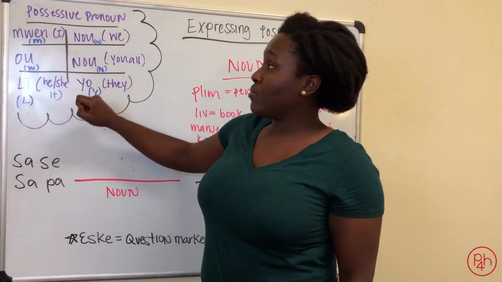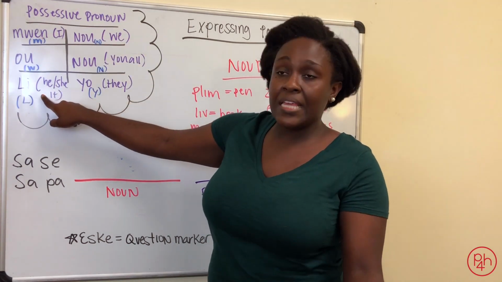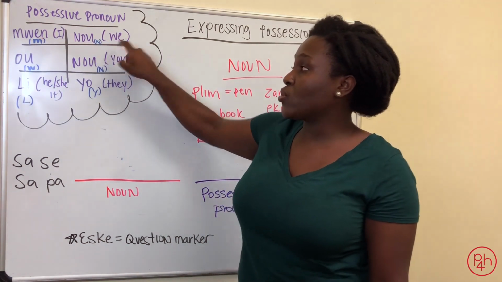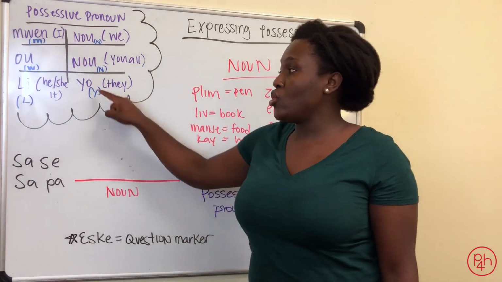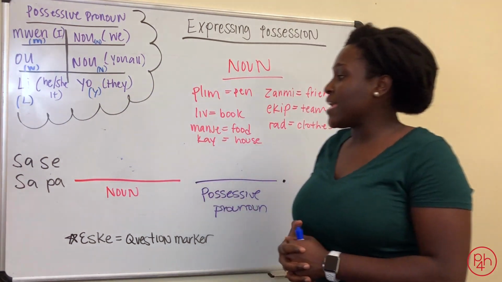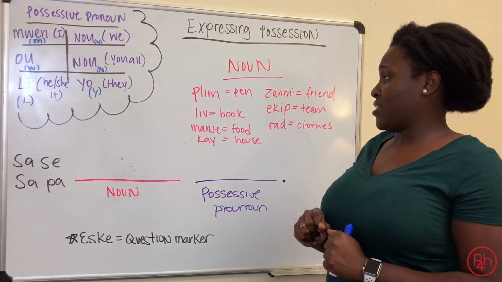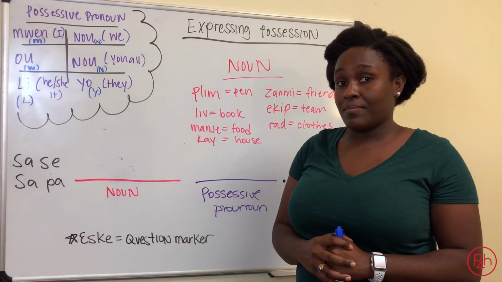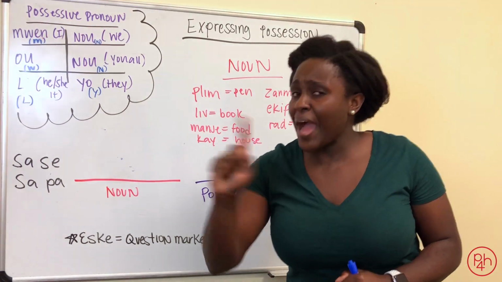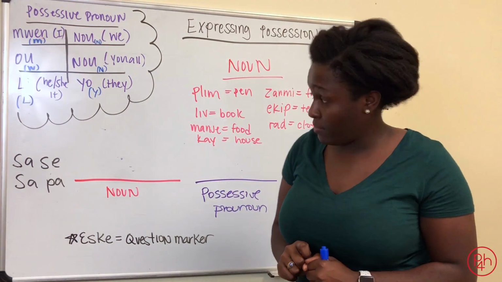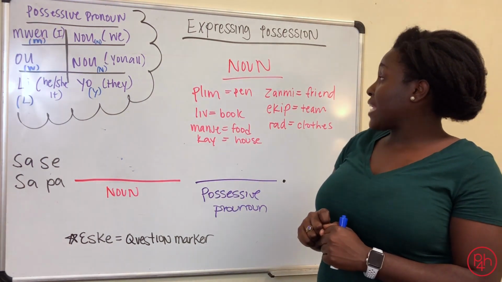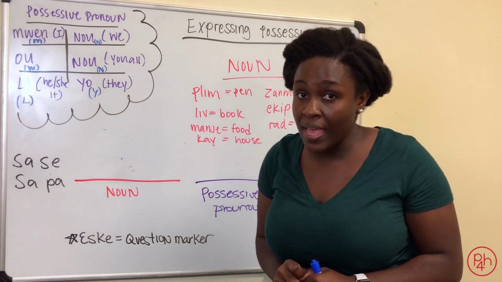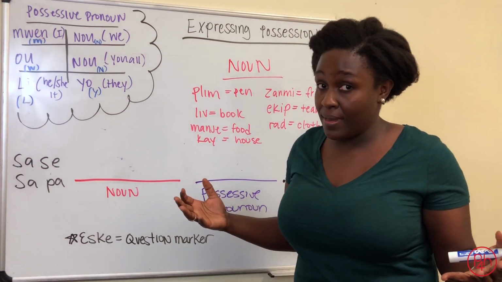Ou is you. Li is he, she, or it. Nous is we. Nous is you all. Yo is they. If I want to say, this is not my food, how would I say that? Ça pas manger mwen. If I say, ça pas pli mwen, this is not my pen.